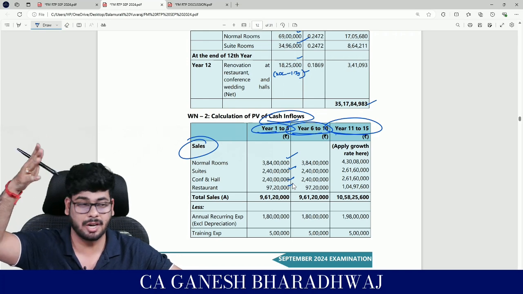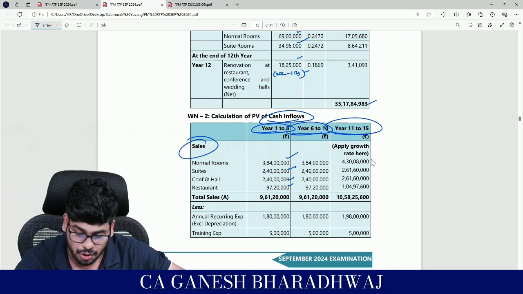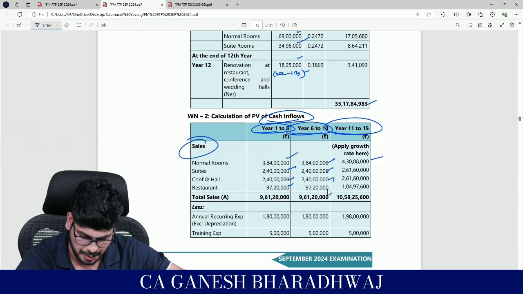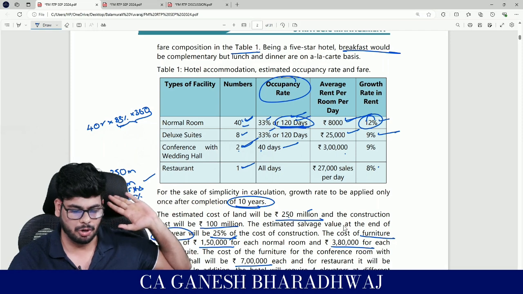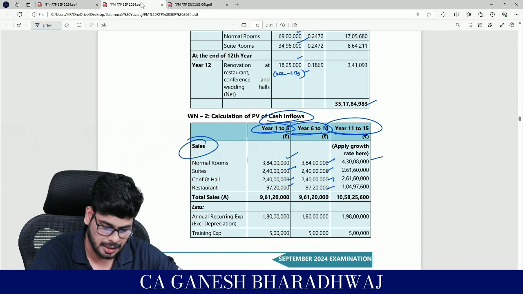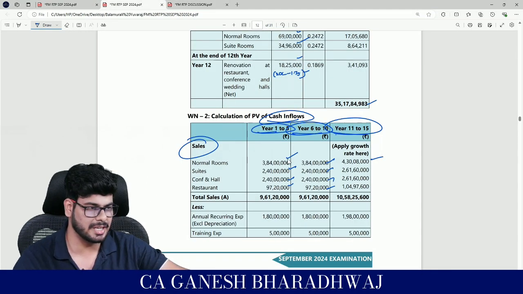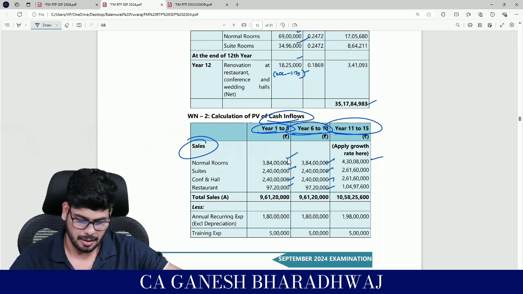Clear with this? Tax rate, holiday, first 5 years. Right. So here what will happen? Here also it's going to be the same. Here alone it will change. You apply the respective rates. For normal room alone we will do and see 12% increase. So now 3.84 crores into 1.12. How much is it? 4 crore 30 lakh and 8,000. Is it coming? Yes, guys.